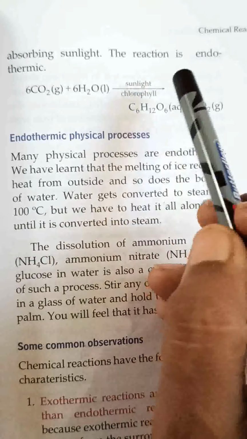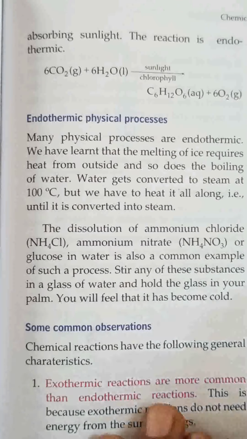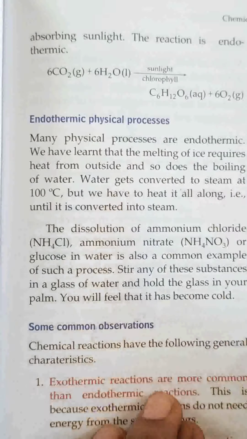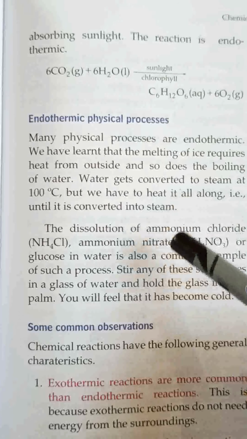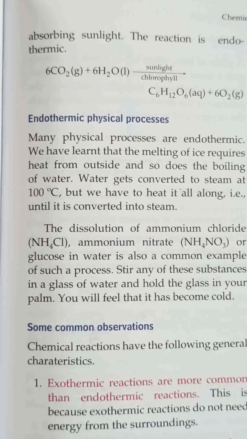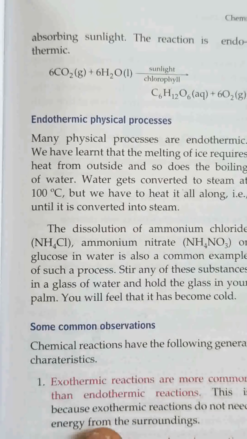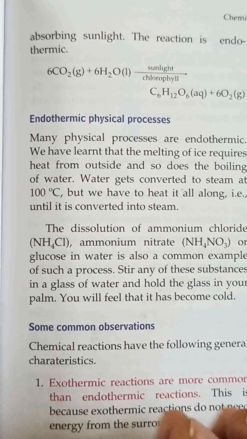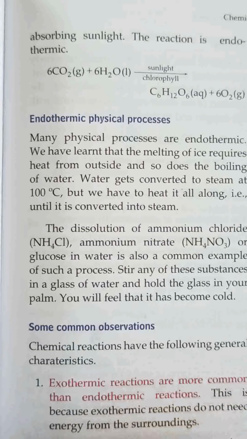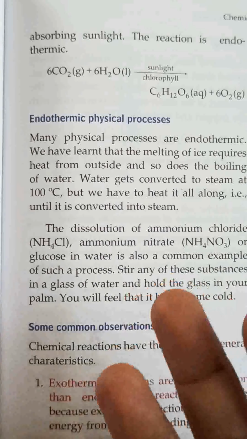Endothermic physical processes are also there. Some processes are endothermic but physical. See, melting: you have to give heat, then only ice will melt. So endothermic. Boiling: you have to give heat, then only water will boil. Endothermic. These are endothermic processes. Now, exothermic, endothermic, there are some others also which maybe you don't know. Ammonium chloride and ammonium nitrate: if you dissolve these substances in water, in a test tube you take ammonium chloride or ammonium nitrate, add water and touch the test tube, it becomes cold.